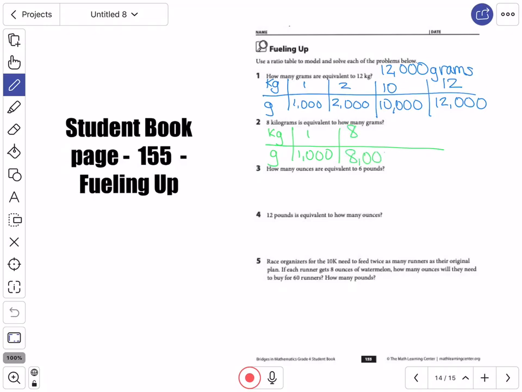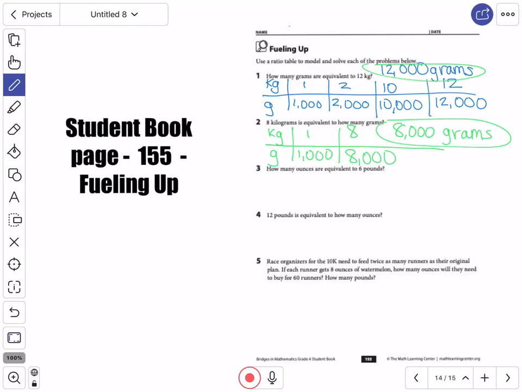If I know that 1 kilogram is 1,000 grams, I know that 8 kilograms is 8,000 grams. It's just that easy. That one was pretty easy. So the answer for this one was 8,000 grams and 12,000 grams for that one.